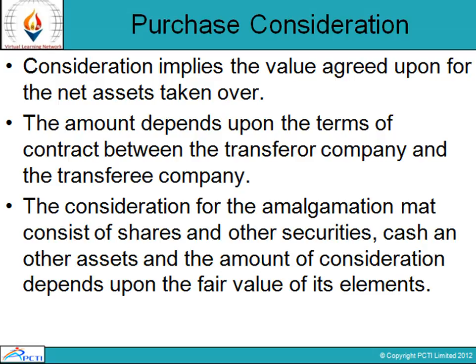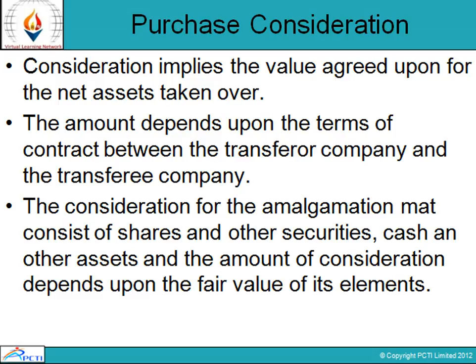According to AS 14, it defines the term consideration as the aggregate of the shares and other securities which are issued and the payment made in the form of cash or other assets by the transferee company to the shareholders of the transferor company.